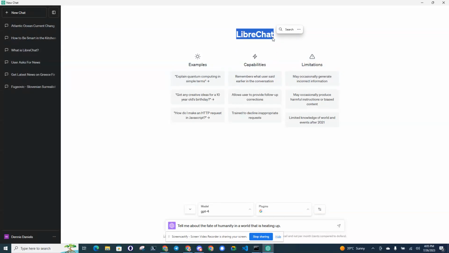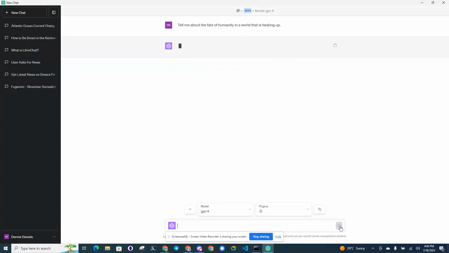LibreChat. It is an open source local instance of ChatGPT. Hopefully other GPT models or large language models in the future, like Falcon, Orca, Llama 2, etc. Maybe. In the meantime, let's check out LibreChat and tell me about the fate of humanity in a world that is heating up. I run it.